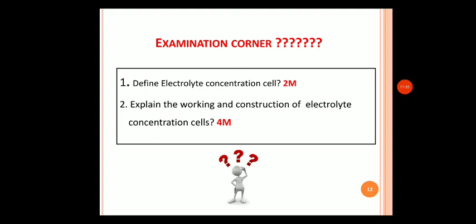So with this, we have understood the construction and working of electrolyte concentration cells. These are the possible questions that will come for the examination. Define electrolyte concentration cell will be a 2 marks question. Explain the working and construction of electrolyte concentration cell will be the 4 marks question. Write a neat labelled diagram and derive the mathematical expression for the electrolyte concentration cells and work out the problems also. Thank you.